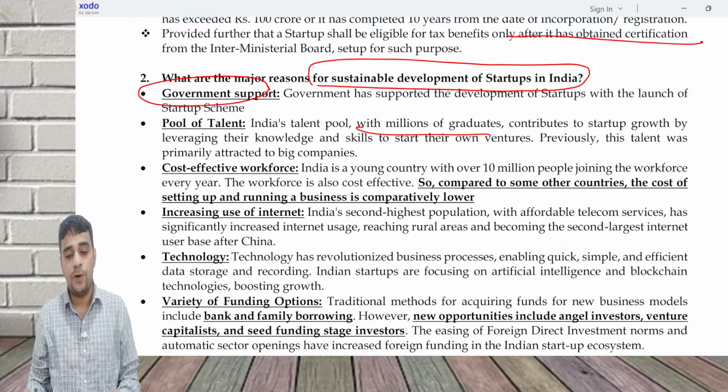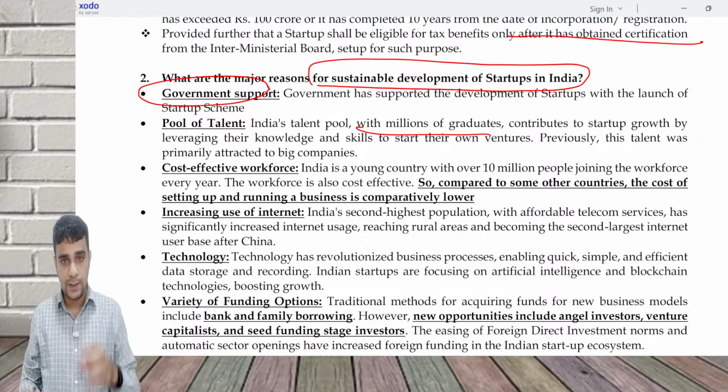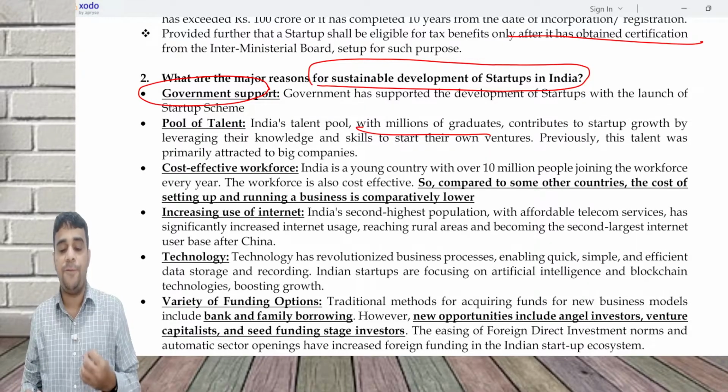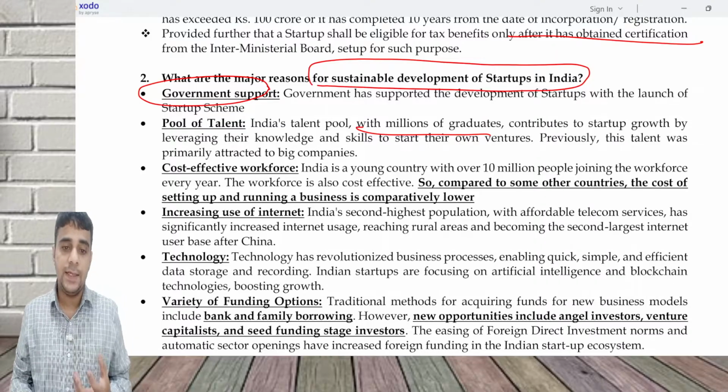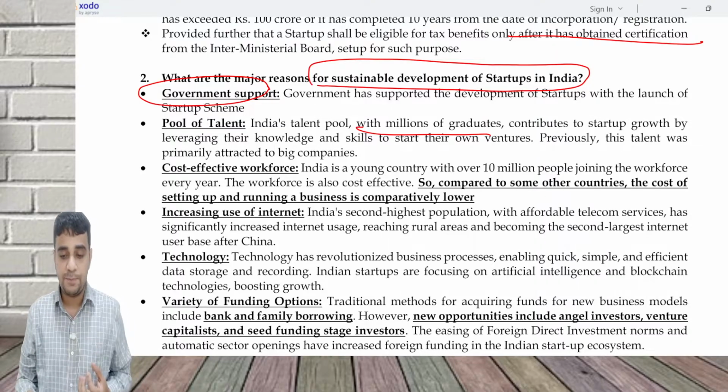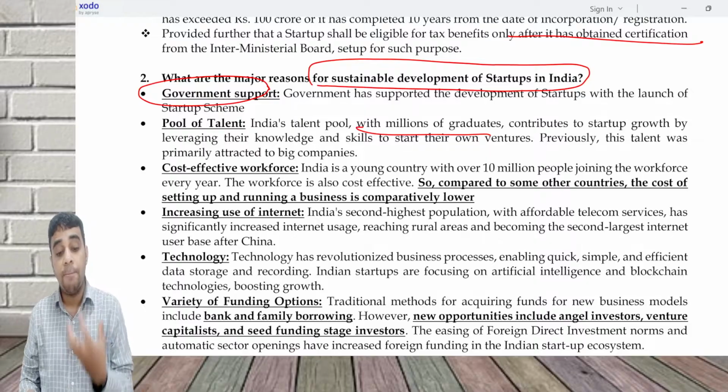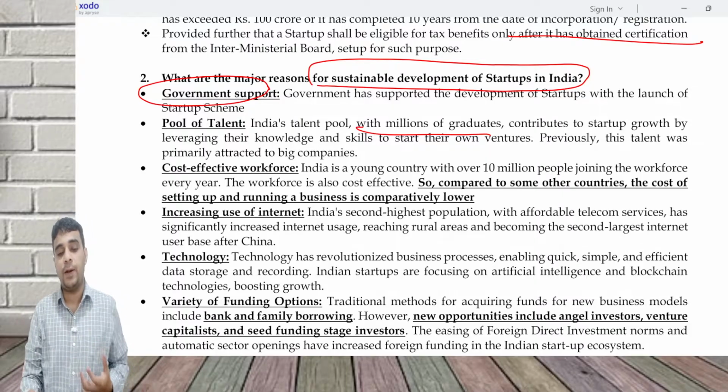Cost effective workforce. What is a cost effective workforce? India's cost structure is considered to be more effective as compared to other countries. The amount of salaries and the expenses which we incur in India are comparatively lower as compared to other countries.